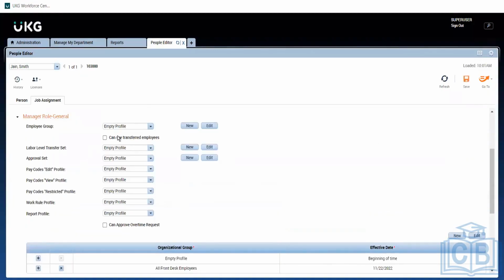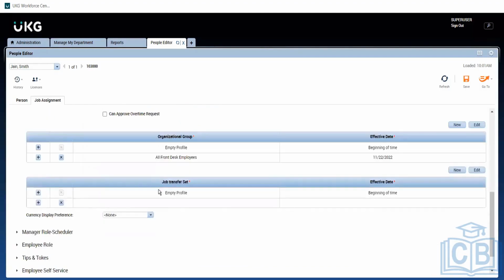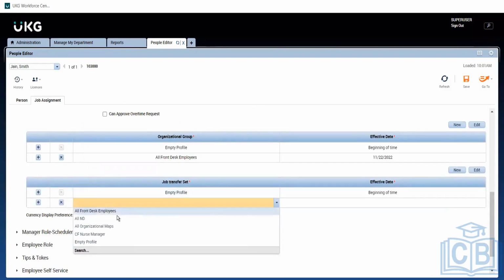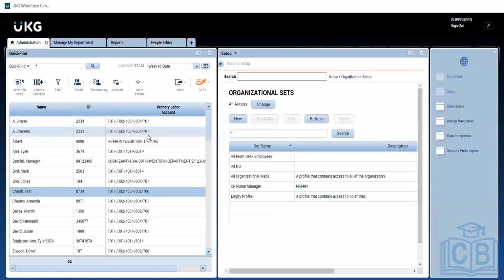Again, in this employee group we will have another privilege where we'll create similar sets and the job transfer level sets. Whatever we created as job transfer sets will also come here. So that's the difference.